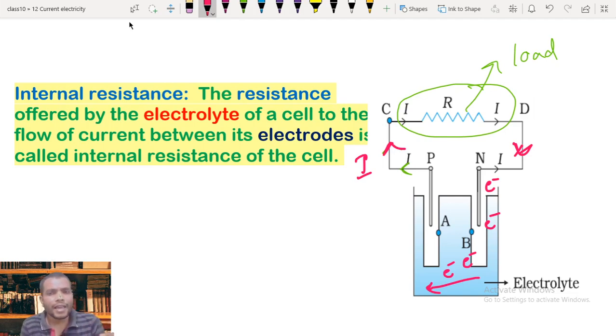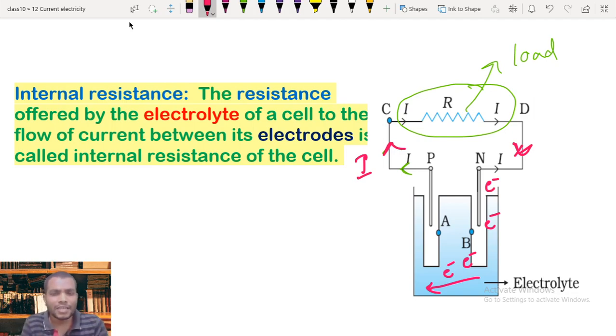The motion of the electrons from one side to the other and the motion of the ions in the opposite direction cause collisions. That collision leads to the internal resistance within the electrolyte.